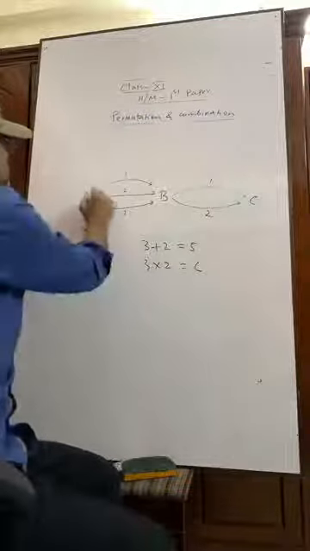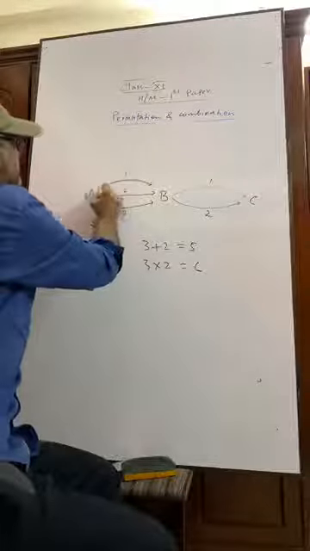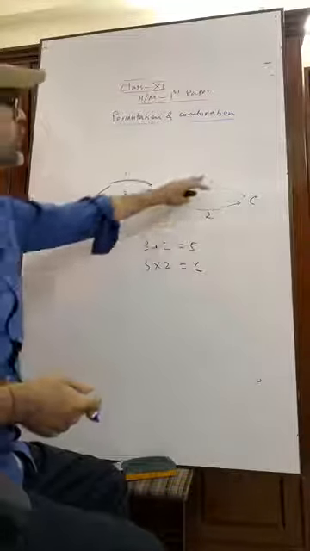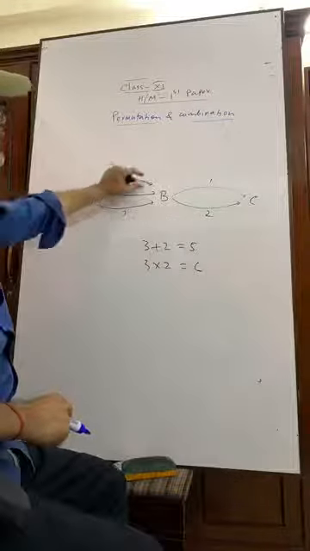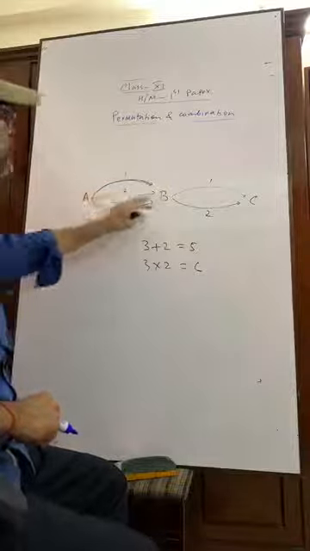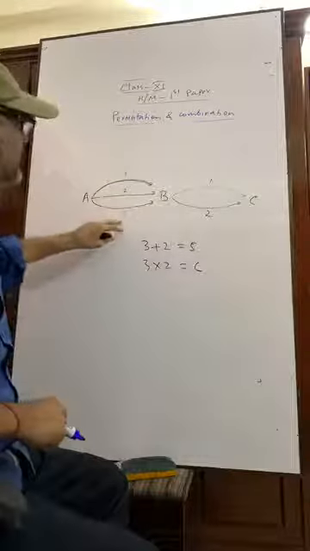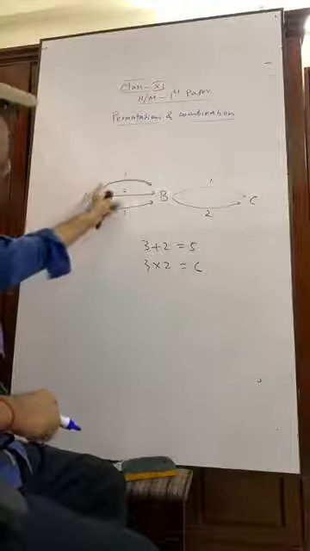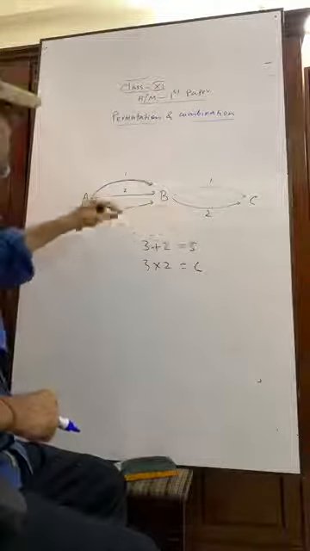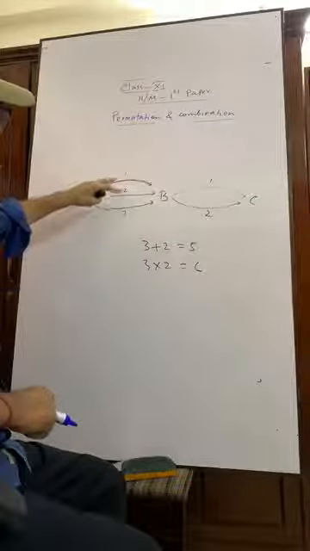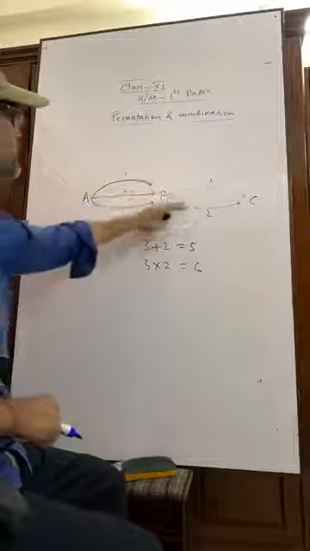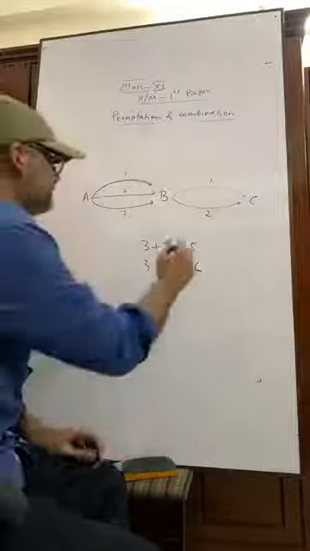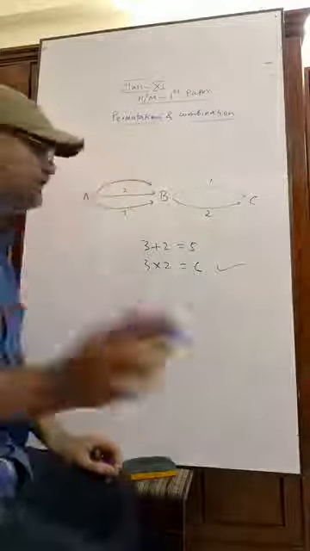If I go through this way, then we will have another 2 options. For one, we have 2. For the second one, we have another 2. For the third one, we have another 2. So everywhere we will get 2 for this, 2 for this, 2 for this. That is, there are 6 ways. You understand?